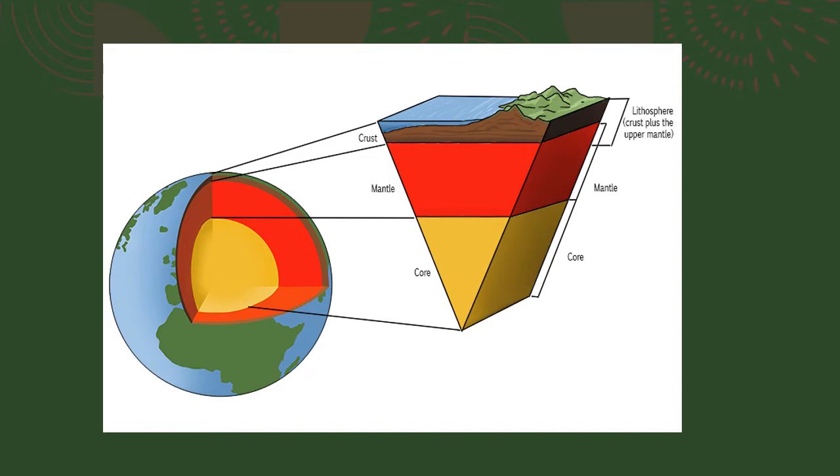But now, in this topic, we are specifically going to talk about the Earth's crust. Now, what is Earth's crust and where is it present? Earth has got three layers. The first one, or the outermost, is called as the crust. The middle one, the red one, is called as the mantle, and the innermost is called as the core. But here we are going to talk only about the upper layer, which is called as the crust.